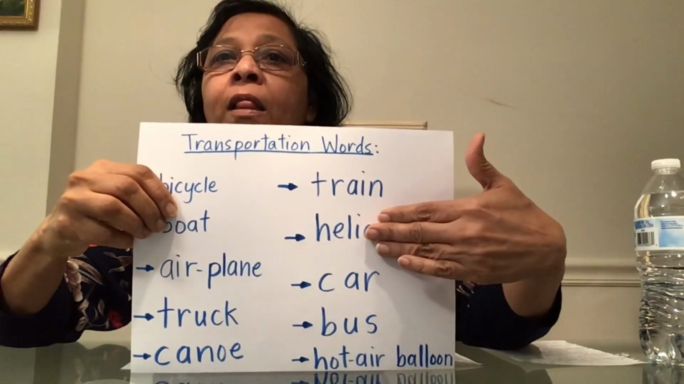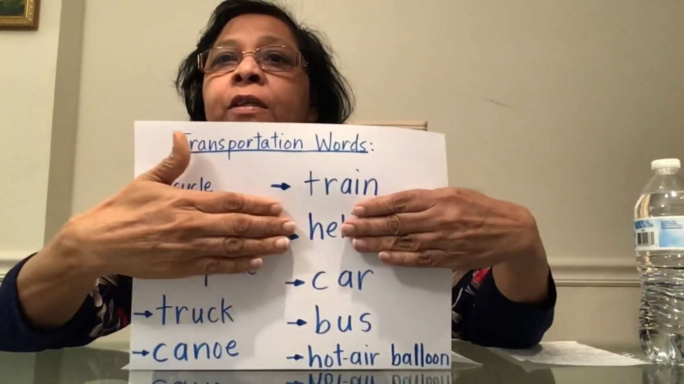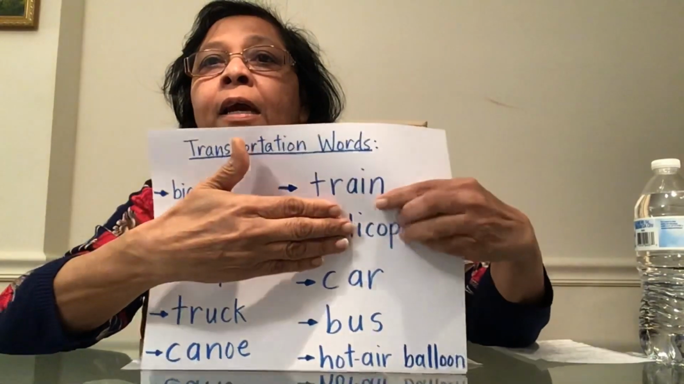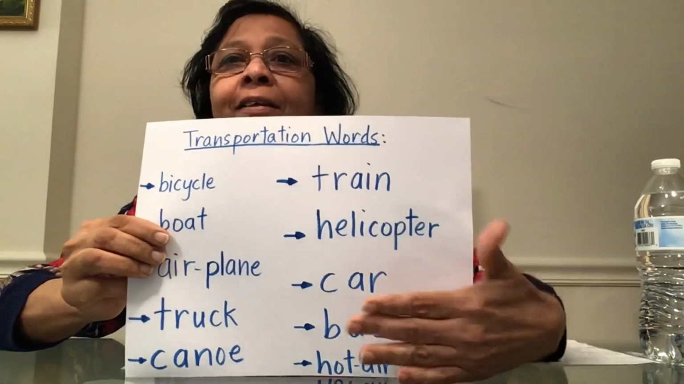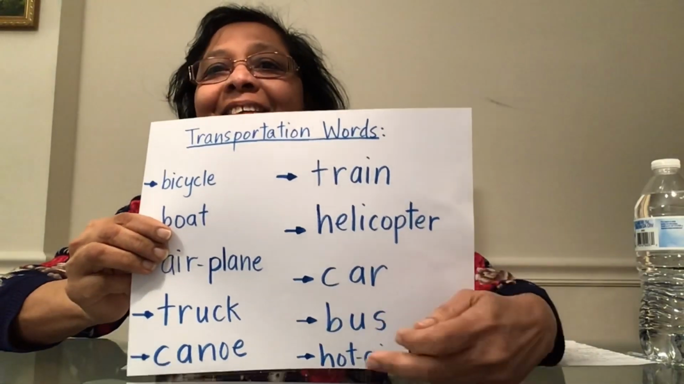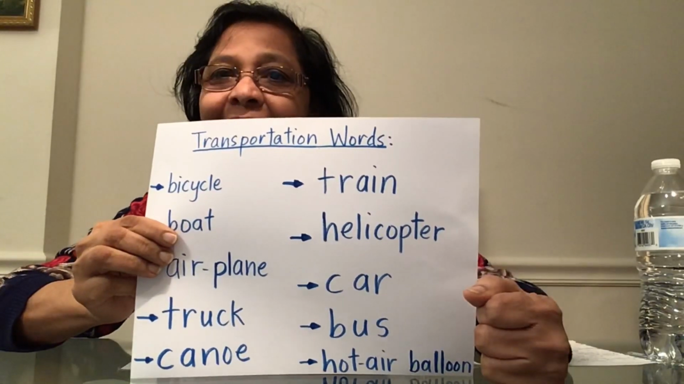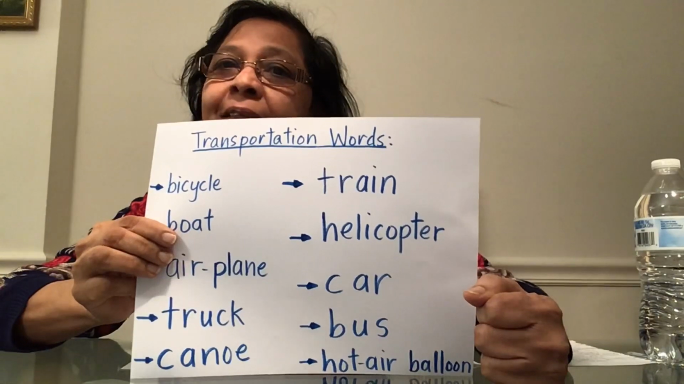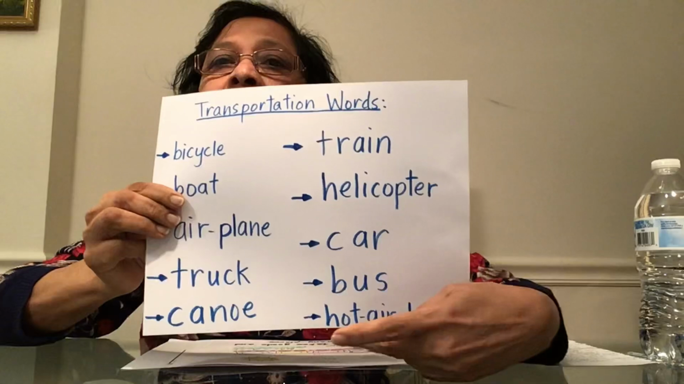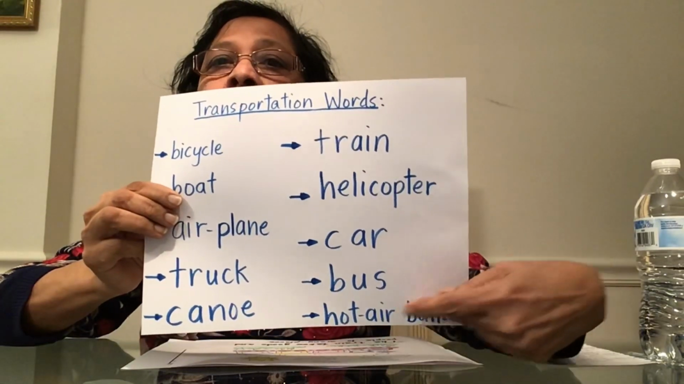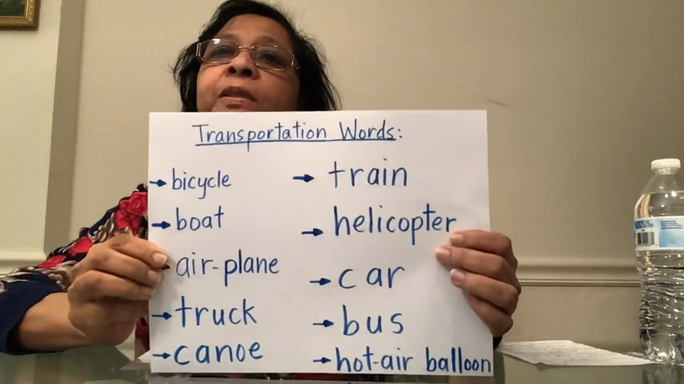So, helicopter. Okay, let's try to do it. Helicopter. That's right. Car. I'm sure everybody can read this without my help. Can you read it? What's it? B-U-S. Bus. And what's the last one? It says hot air balloon. Hot air balloon. So these are our transportation words.